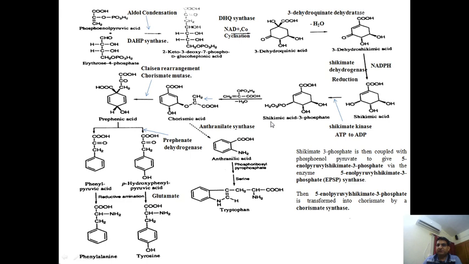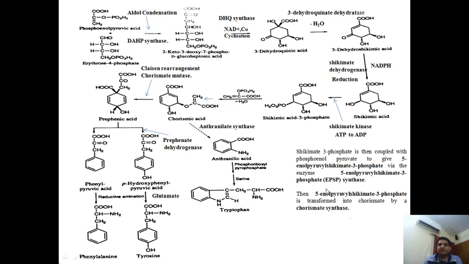Now this shikimic acid 3-phosphate will again combine with one molecule of phosphoenol pyruvic acid. So it will form the enolpyruvyl shikimate 3-phosphate, in the presence of the EPSP synthase enzyme. So you can see here 2 arrows are there, and EPSP will be formed here.